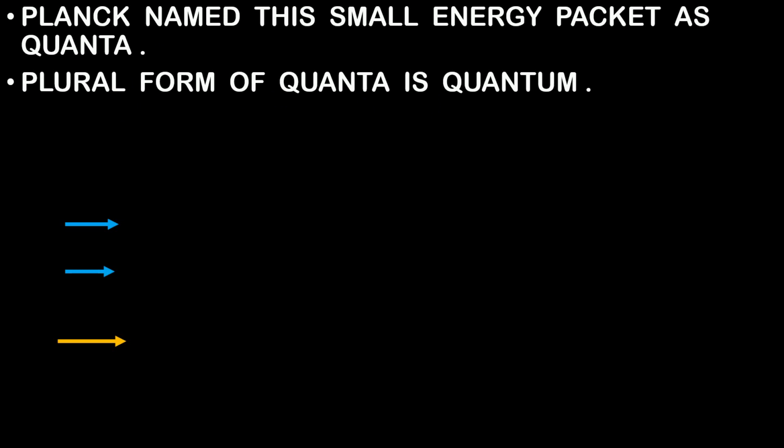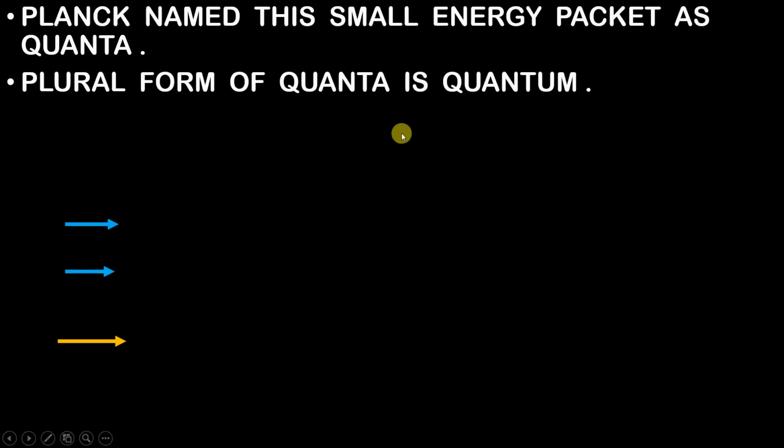Now one thing I want to make clear is that whether it be any radiant energy, a radio wave, a microwave, or an X-ray, it consists of small energy packets which are called quanta. And when many quanta, that is, many small energy packets, come together, it is known as quantum.